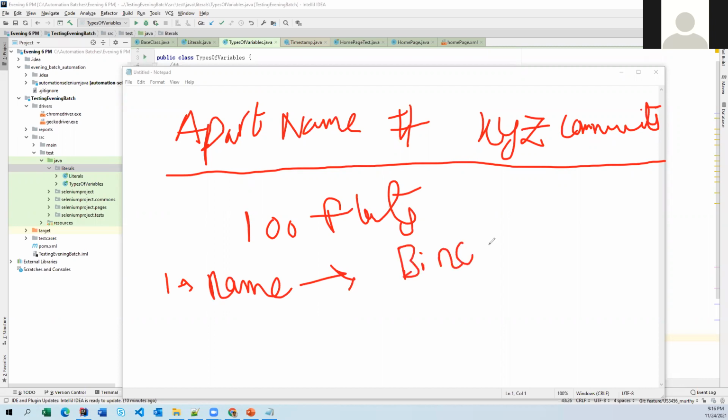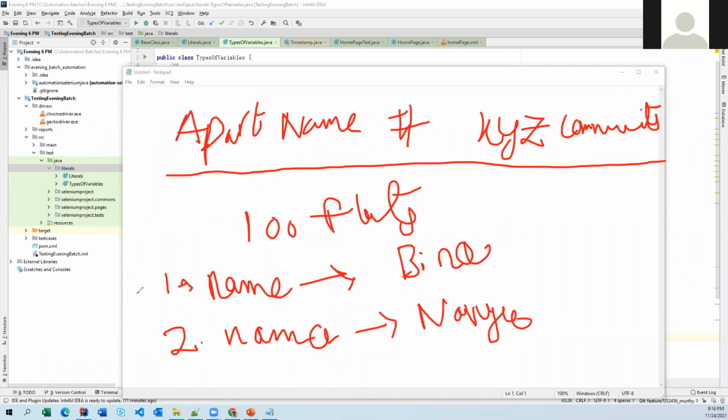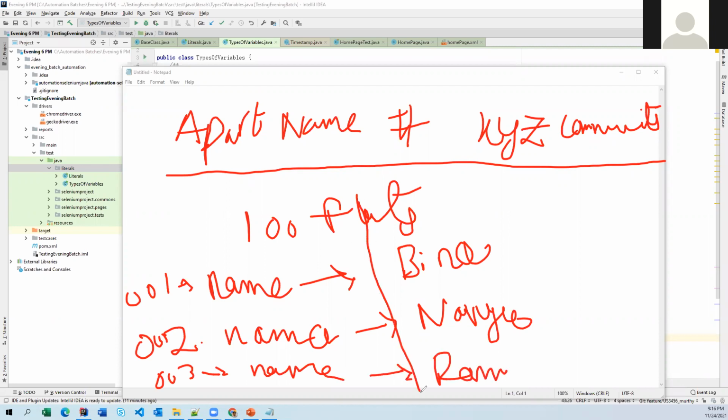Okay. So here, that's the second one. Name. So let's say Navya. And apartment, let's say 001, 002, and this is 003. Okay. Name is Ram. Okay. So like this, we have an apartment in which we have different plots, and then each plot is owned by someone else.